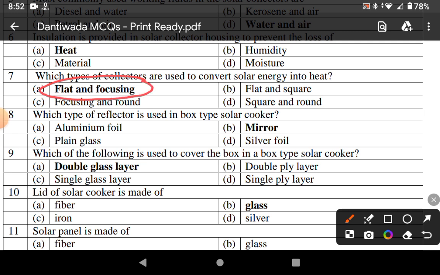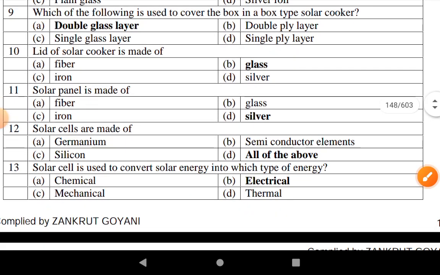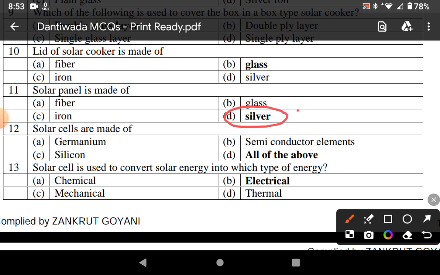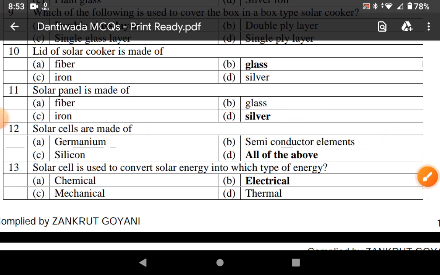Which type of reflector is used in the box type solar cooker? Mirror. Which of the following is used to cover box in box type solar cooker? Double glass layer. Lid of solar cooker is made up of glass. Solar panel is made up of silver. Solar cell is made up of germanium, silicon, semiconductor element. Solar cell is used to convert solar energy into electrical energy.